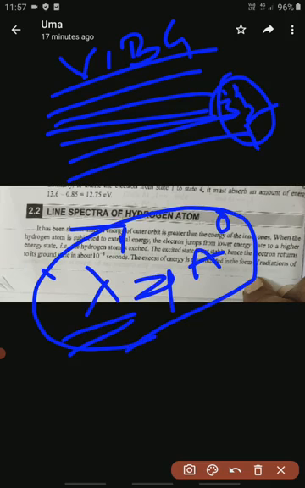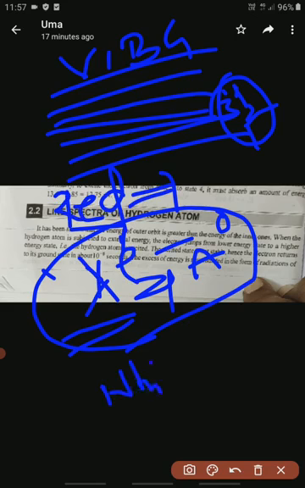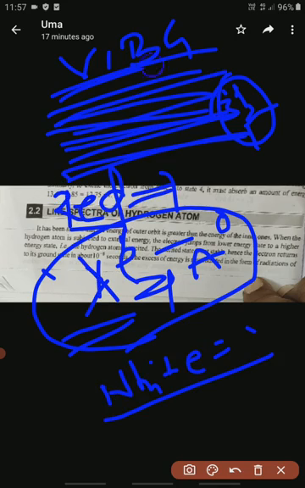Wavelength is represented by lambda, and the units are angstroms. My point is that every color has a different wavelength: red has one wavelength, yellow has a different wavelength. White color is a combination of seven colors, and green has a different wavelength too. So the combination of colors or wavelengths we call a spectra.